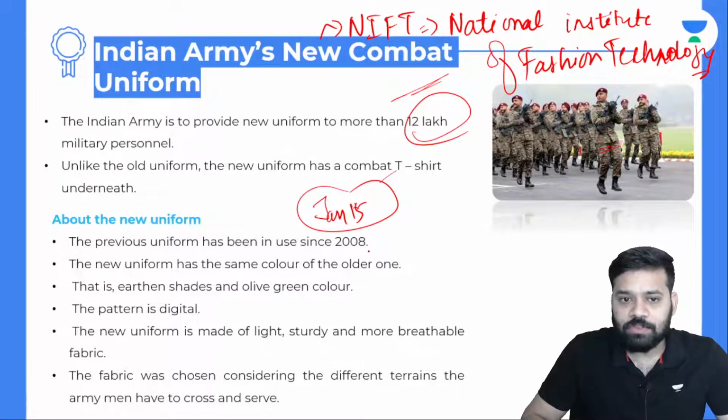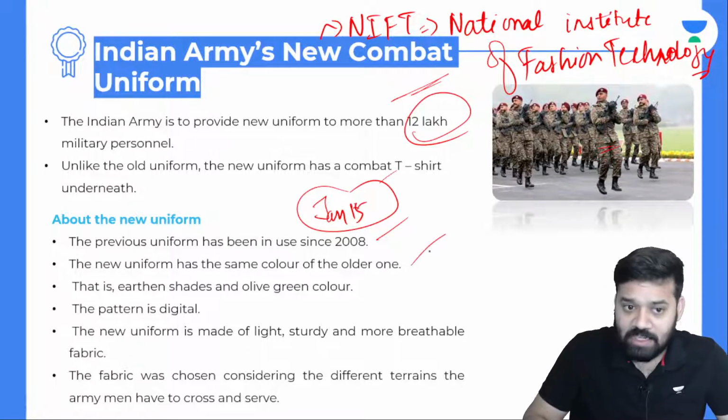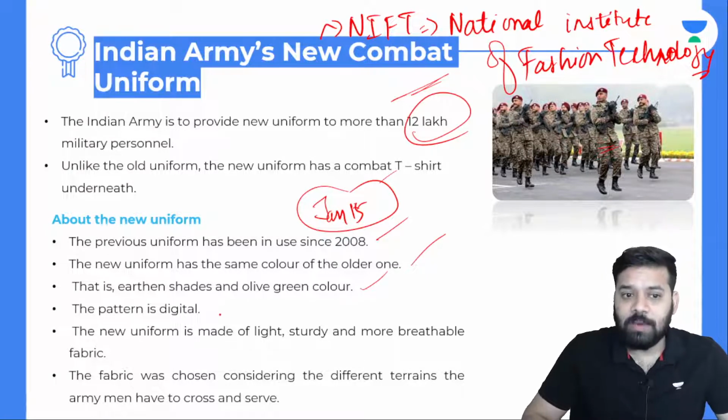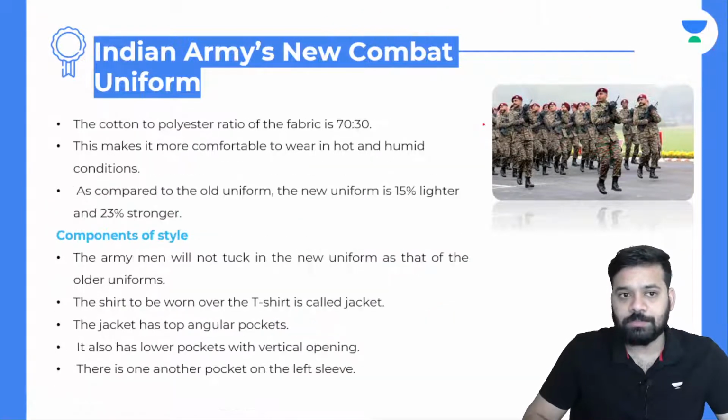The previous uniform has been in use since 2008, and the new uniform has the same color as the old one, that is earthen shades and olive green color. The pattern is also a little digital. The new uniform is light, sturdy, and made of more breathable fabric. The fabric was chosen considering the different terrains the army men have to cross and serve.